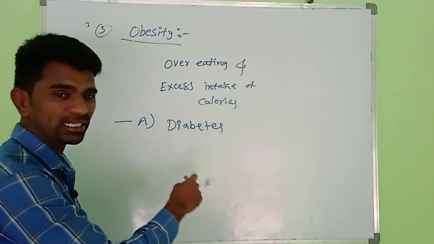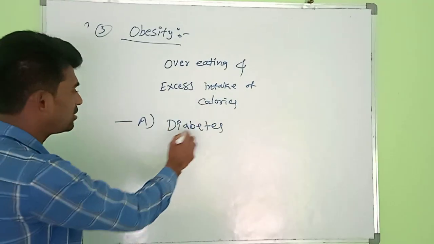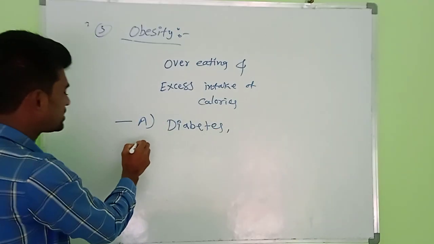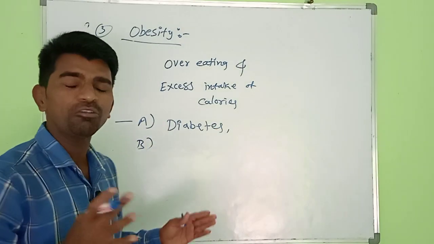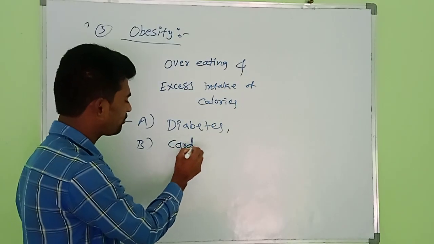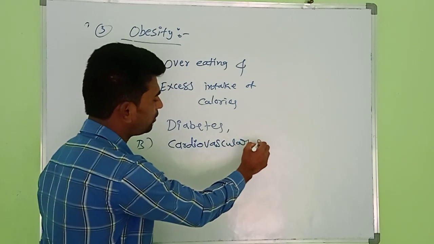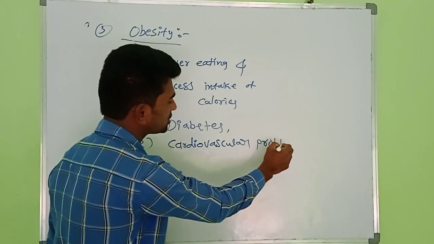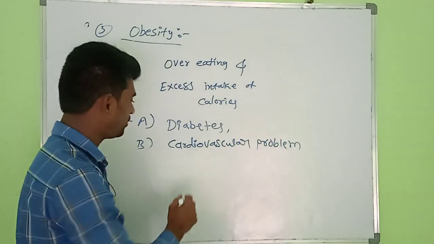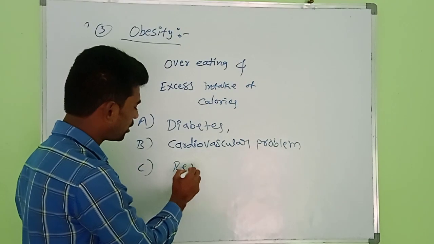The first one, diabetes. The second one, cardiovascular problems. Third one is renal problems.